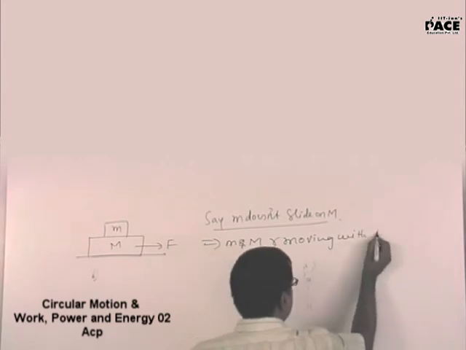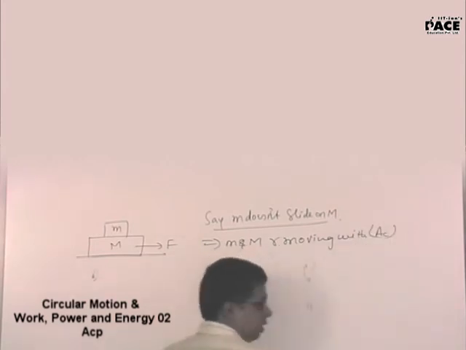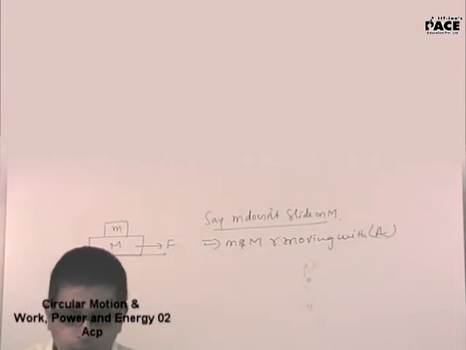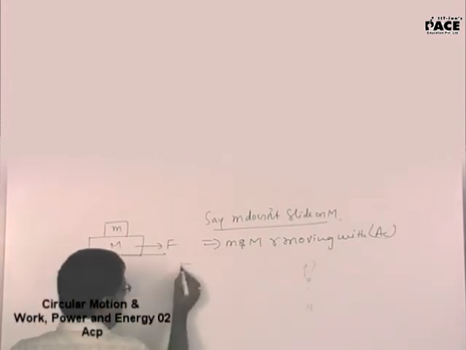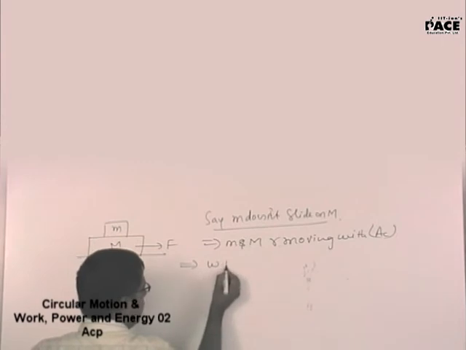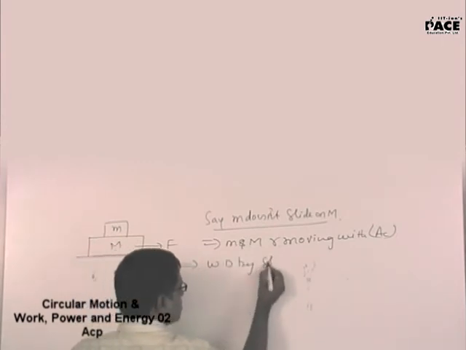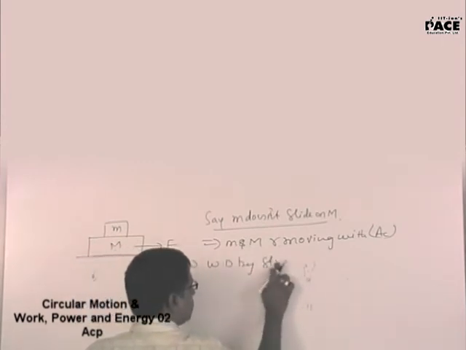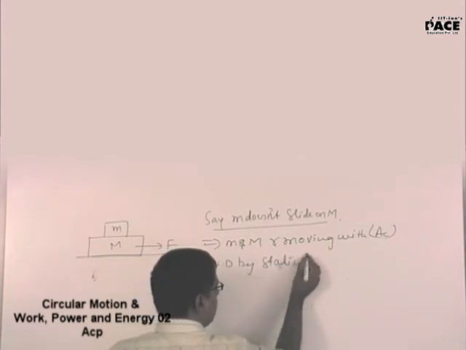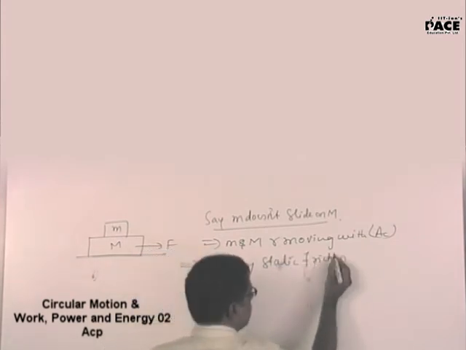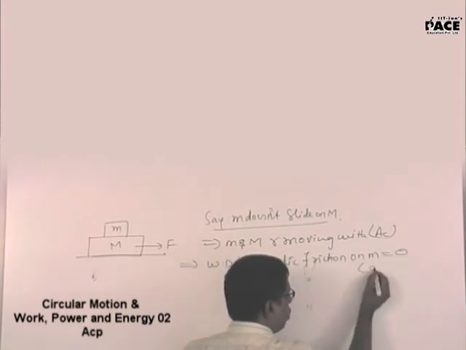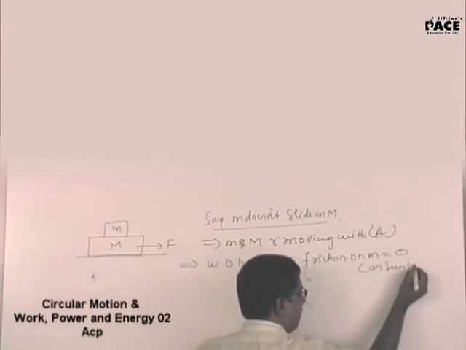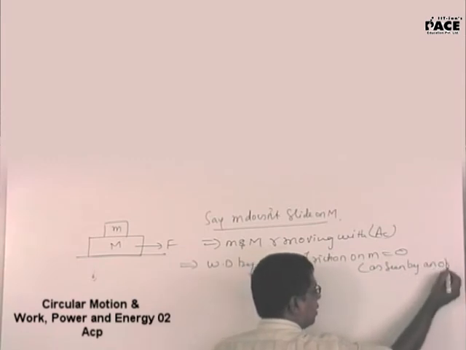Yes or no? Yes. Now you ask an observer on capital M, work done by static friction on small m is equal to 0 as seen by an observer on capital M.